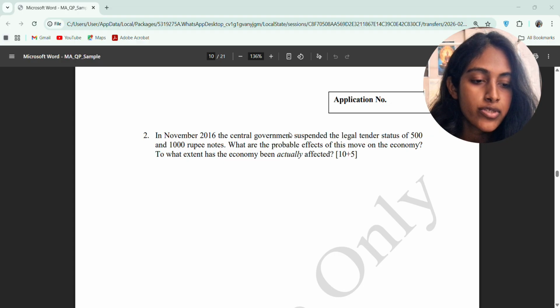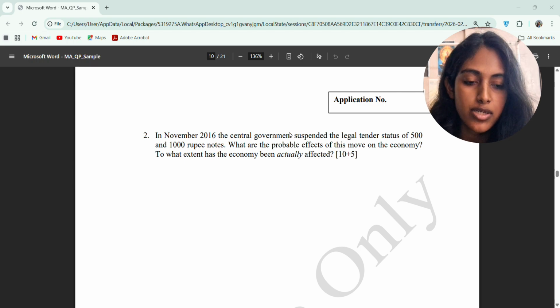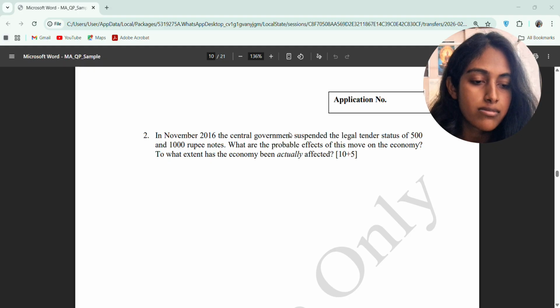Basically, questions come from all those areas I mentioned earlier: economics, politics, society, history, and logical reasoning. So essays come from those portions.